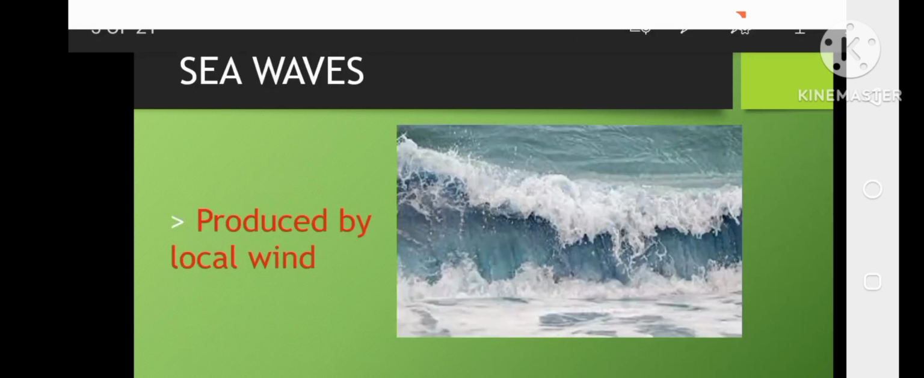Then we have sea waves. Sea waves are produced by local wind. They travel for a short distance, unlike swell, which can travel 1,000 miles. Local wind calm means low waves. If waves carry enough energy, they become swells, or else they just disappear. Sea waves also have short wavelengths.